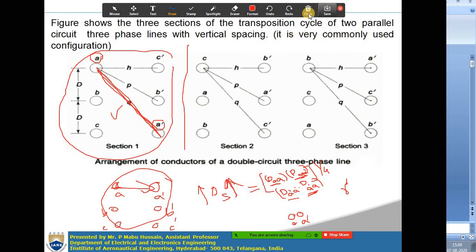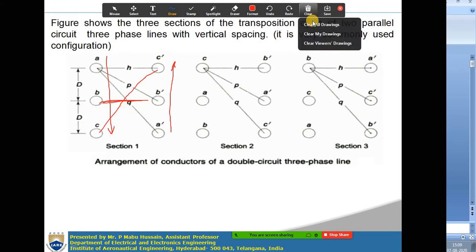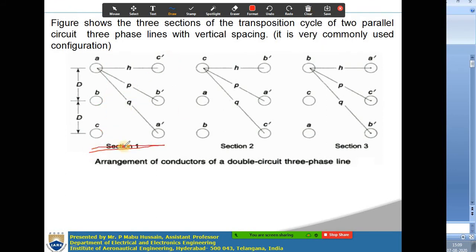Okay. Right. So, A B C in this way you are going. So, here A dash, B dash, C dash will be in opposite direction. So, that distance between the conductors will be increased. Okay. Here if you observe C dash, that distance also will be high. So, of course, there may be some less distance, but DA dash, DC dash distance will be more. So, Ds will be high, so that inductance will be low here. So, this is double circuit transmission line arrangement.